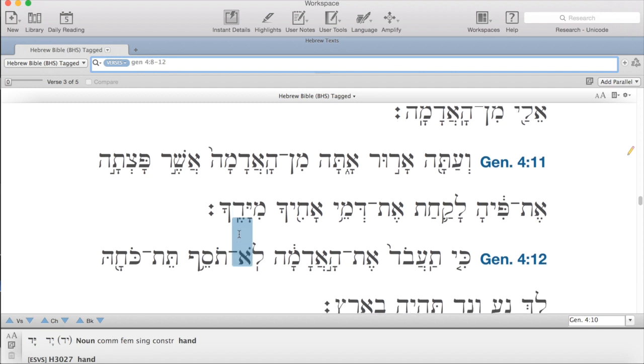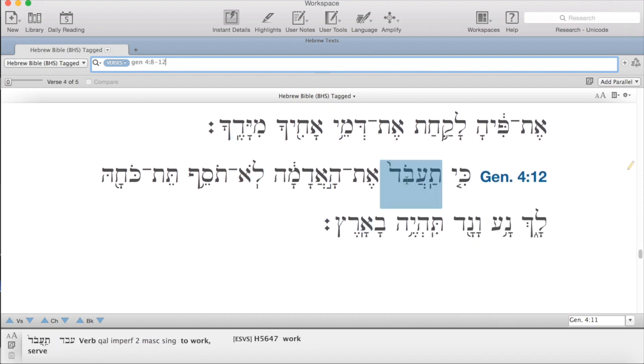from your hands. Ki ta'avod et ha'adama, when you work the ground, lo tosef tet kocha lach, it will not continue to give its strength to you. Na v'nad tihiya ba'aretz, you are going to be a wanderer and a mover in the land. And notice that Nud is like the land of Nod, where Cain ends up.